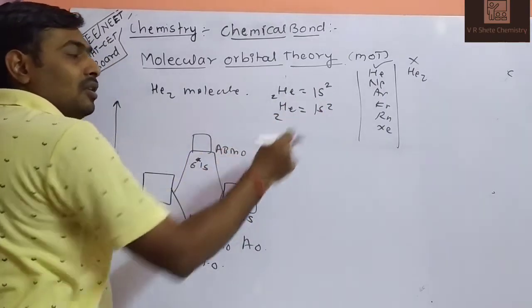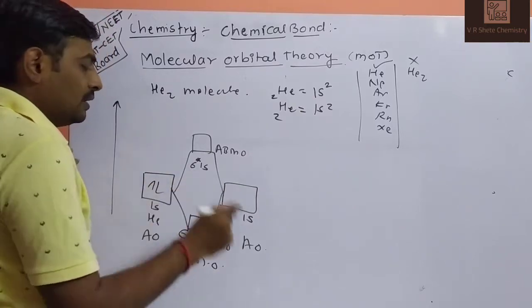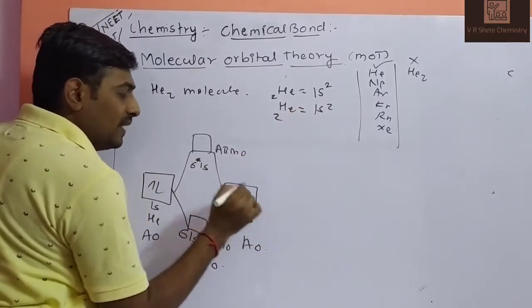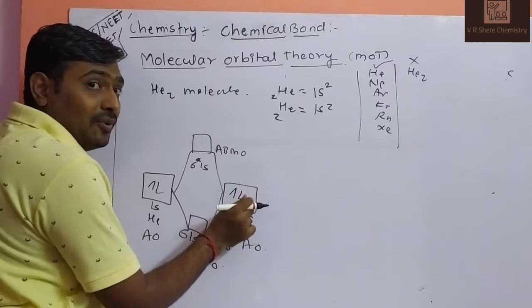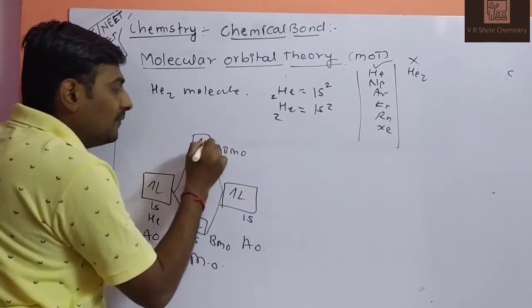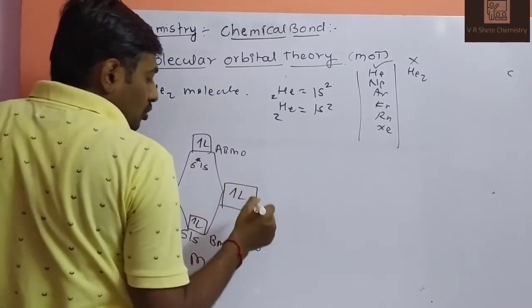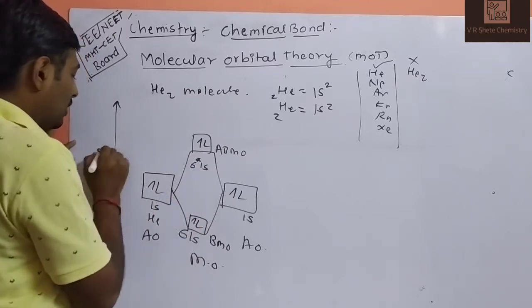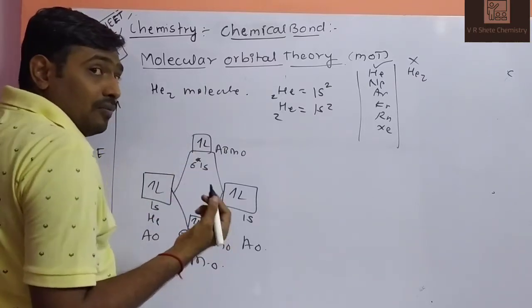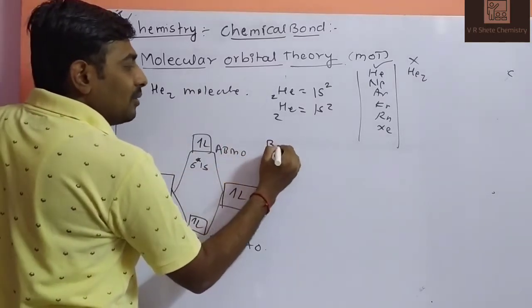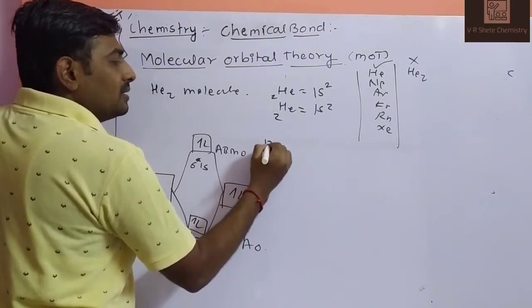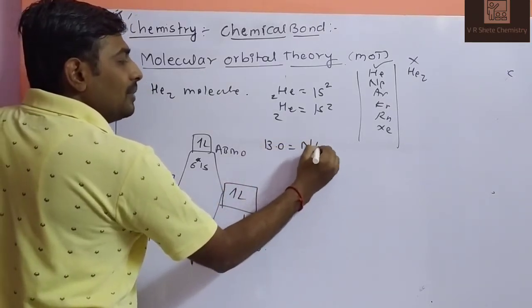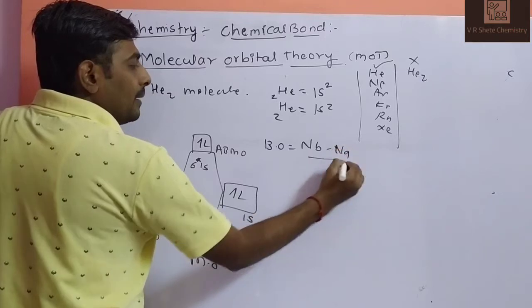First helium atom has 1s2 configuration, second helium has 1s2 configuration. 2 plus 2 you will get 4 electrons: 1, 2, 3, 4. So this is your electronic diagram according to the energy. So how will we find the bond order? Again the same formula: bond order is equal to NB minus NA divided by 2.